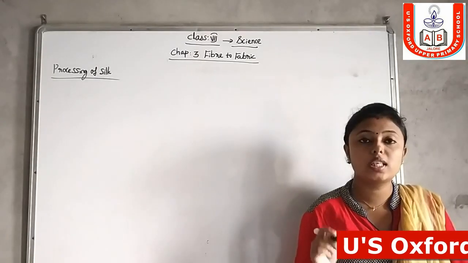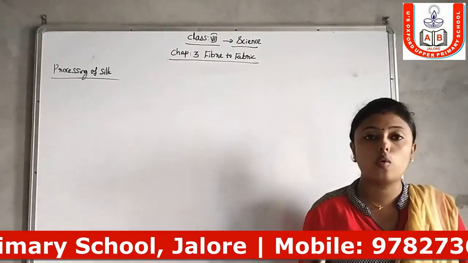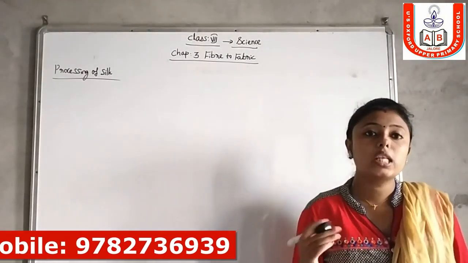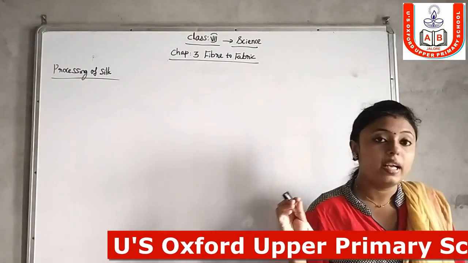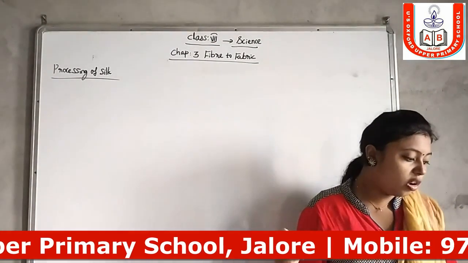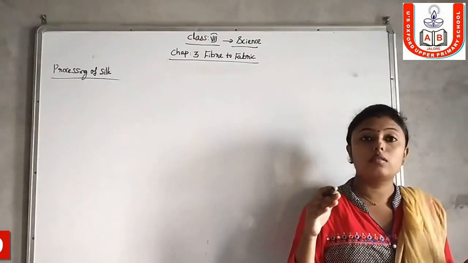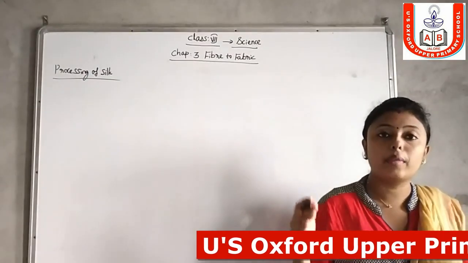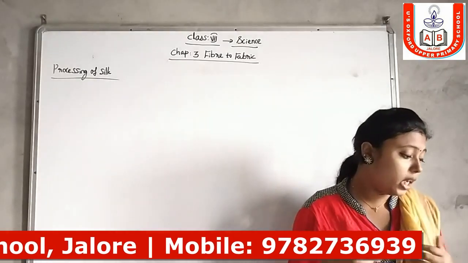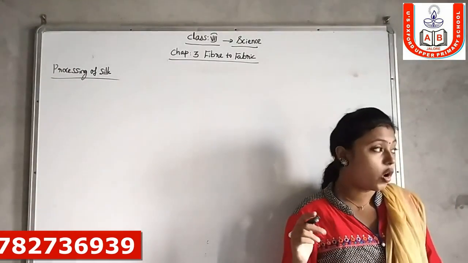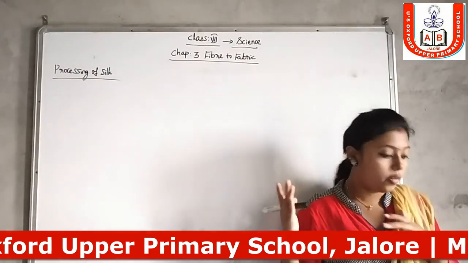Next one is the processing of silk. We all know that silk is drawn out from the cocoon of the silkworm. The main source of silk is the cocoon of the silkworm. A pile of cocoons is used for obtaining silk fiber. Lots of cocoons are used to make silk fiber.